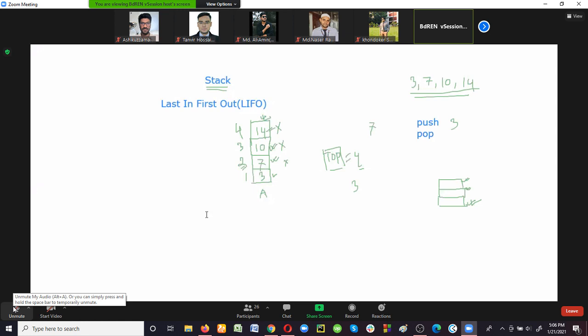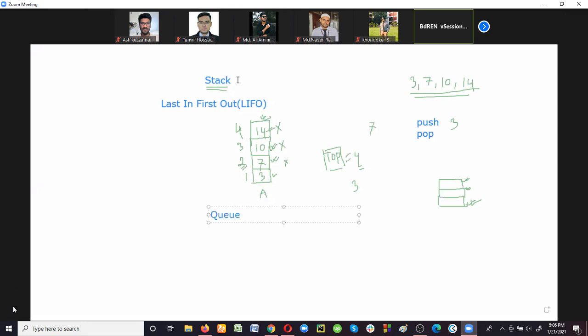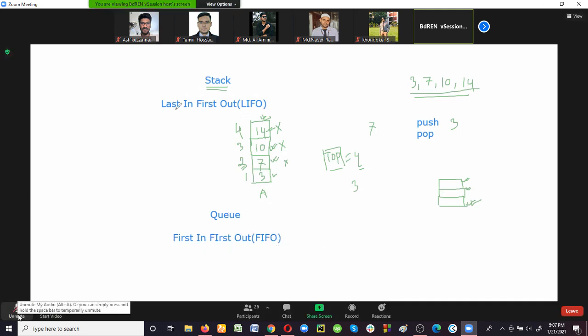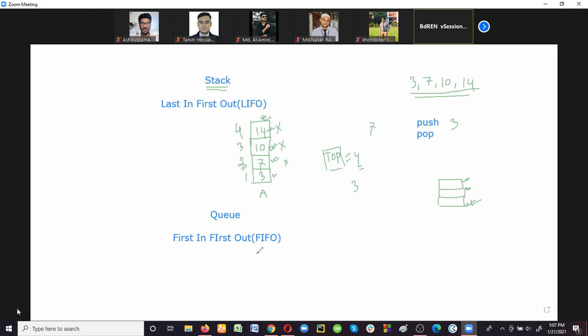And another linear data structure is queue. This queue is called first in, first out data structure, that is FIFO. So what is the difference between stack and queue? In stack, it's last in, first out. The element that came last will be removed first. But in queue, the item that came first will be removed first. It will be deleted first. That's why it is called first in, first out data structure.